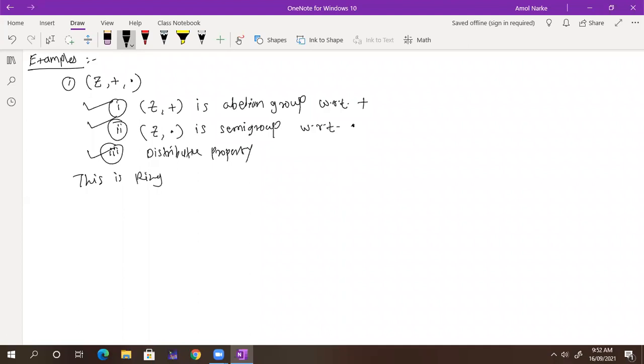Now, whether it is a commutative ring, whether it is a commutative ring. Yes, sir. Why?